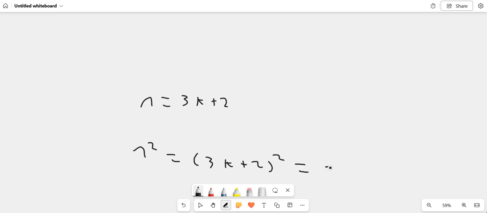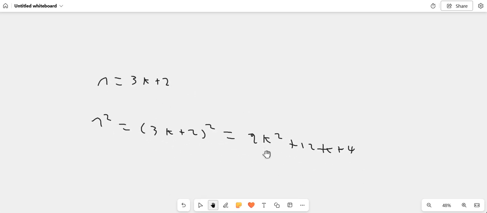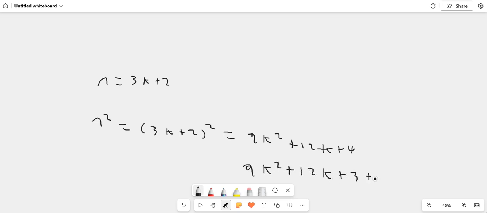So square that, you get the same situation here. 9k squared plus 12k plus 4. And now what you're going to do here is the same situation, but break down the 4 into a 3 and a 1. So 9k squared plus 12k plus 3 plus 1.